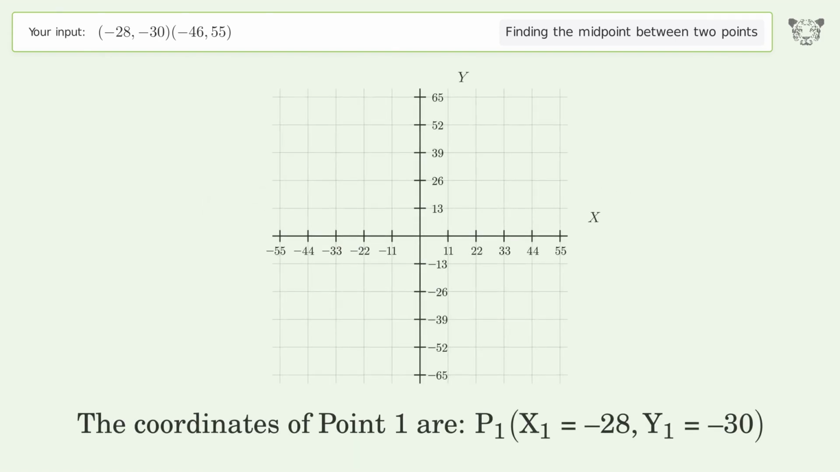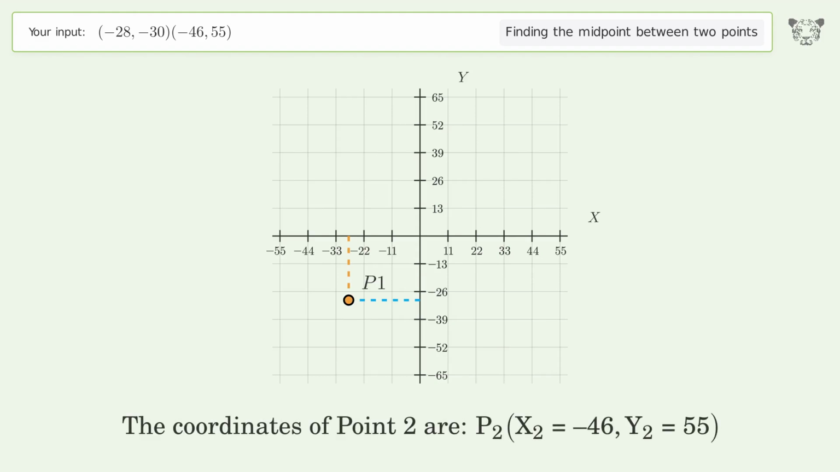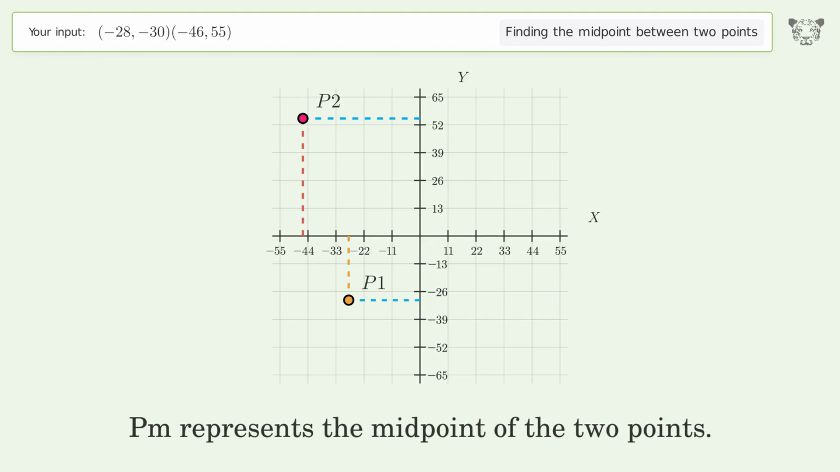The coordinates of point 1 are x1 equals -28, y1 equals -30. The coordinates of point 2 are x2 equals -46, y2 equals 55. PM represents the midpoint of the 2 points.